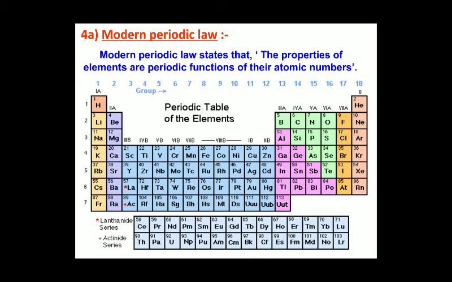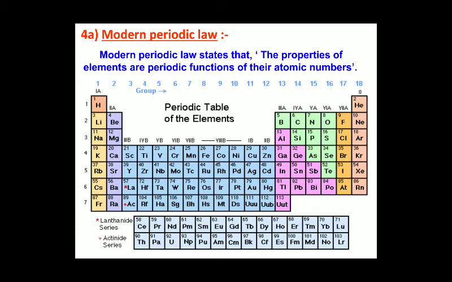When he arranged the elements based on their atomic number, all the drawbacks of Mendeleev's periodic law were overcome. The position of hydrogen was fixed, there was a place for the isotopes, and the elements were arranged in a proper order.